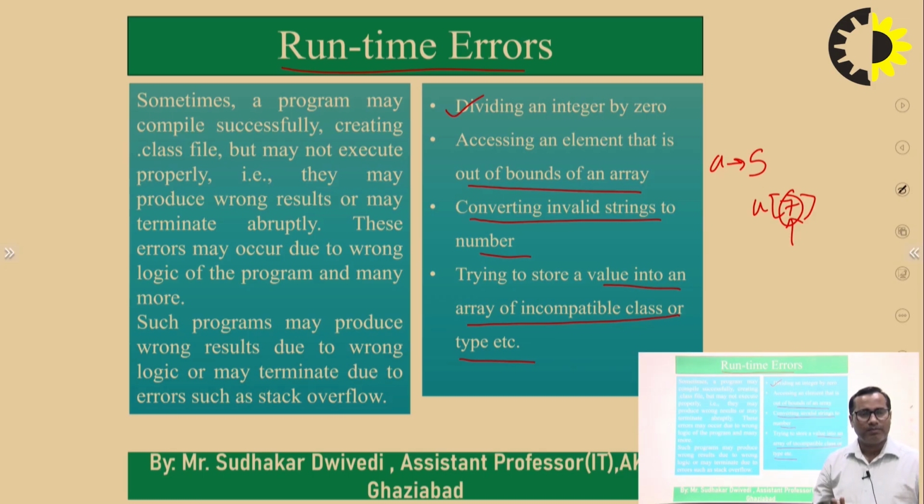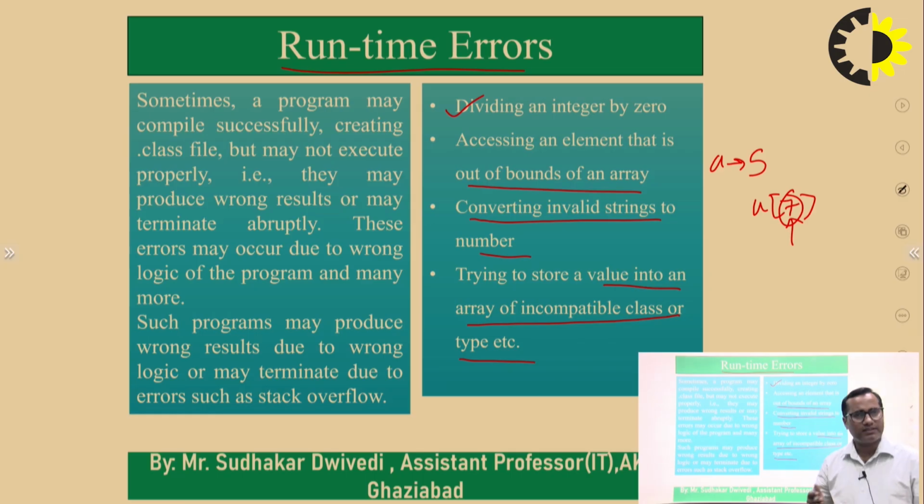Why? Because there is some logic in the code that is logically incorrect. So they may produce wrong results or may terminate abruptly. And because these errors occur due to the wrong logic of the programs, they cannot be checked at the time of compilation.